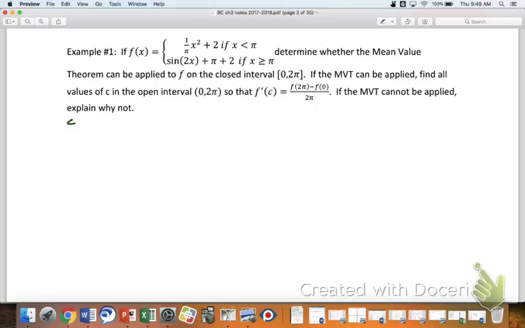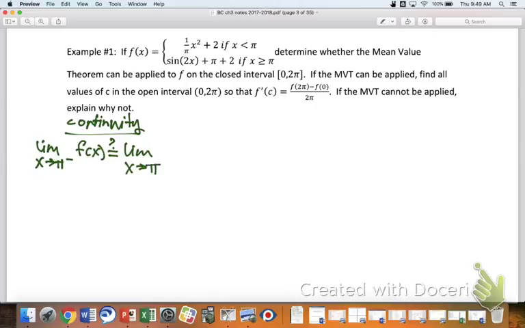If I'm trying to determine if this function really is continuous, I'm going to start off with this statement right here: the limit as x approaches pi from the left of f of x possibly equals the limit as x approaches pi from the right of f of x, and that possibly equals f of pi. Does that statement look familiar? So if you're trying to prove or disprove continuity, you've got to start there. Anything having to do with continuity where you have to show your work, we're going to start right there.